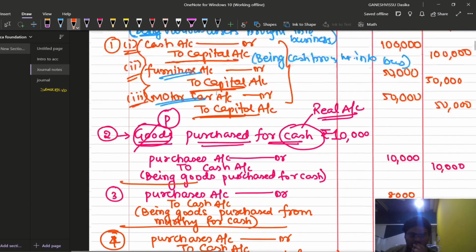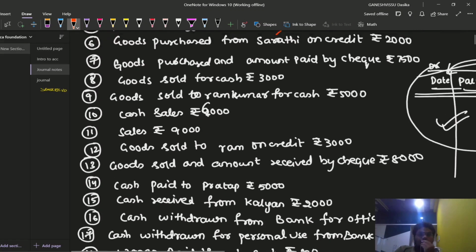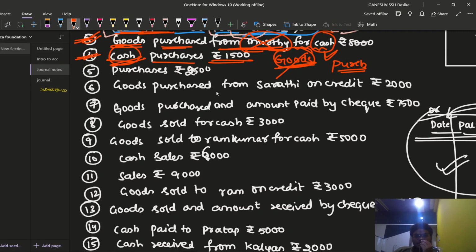Fifth transaction. What is the fifth transaction now? Fifth transaction is purchases rupees 1500. Sorry, 2500. This is the amount of purchases. Only the word purchases has been mentioned. If the transaction is a credit transaction, then he will mention that purchases were made on credit, sales made on credit basis.